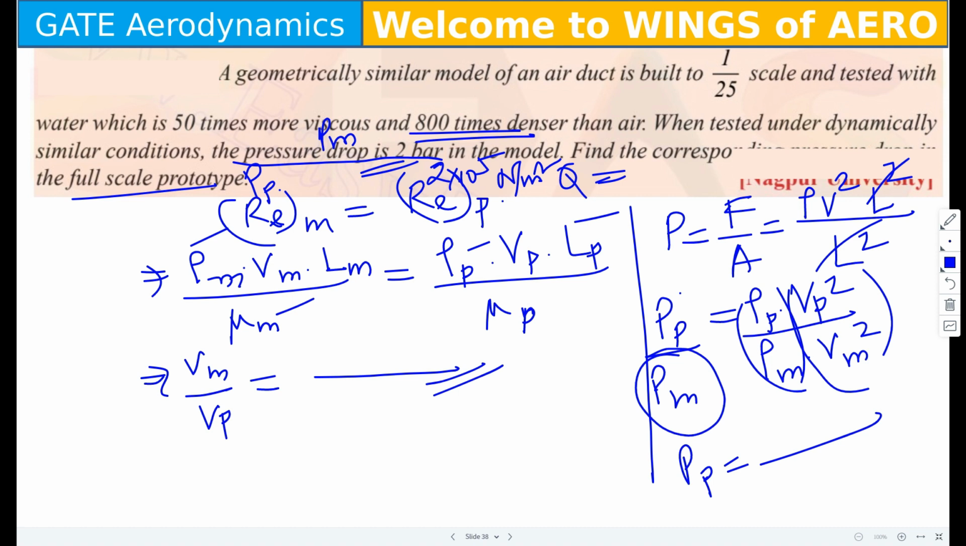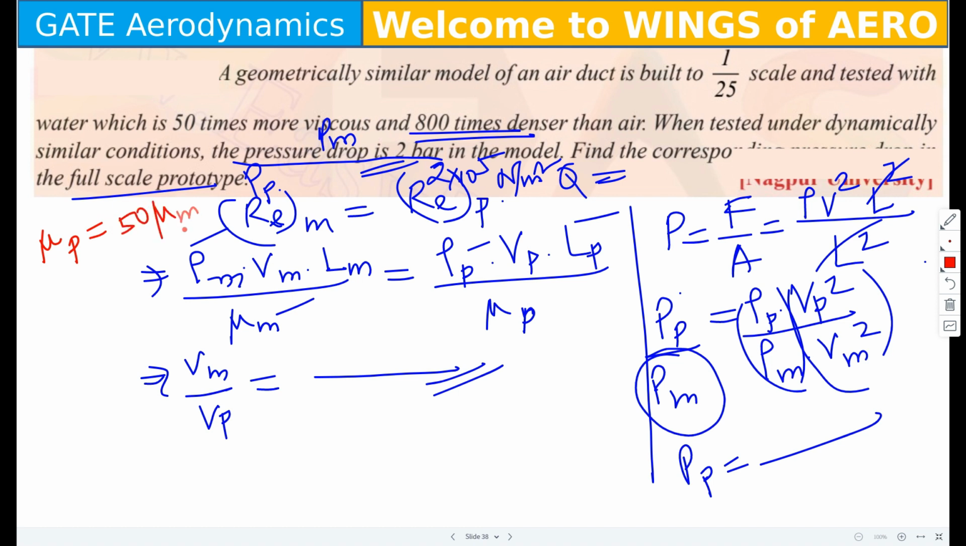So maybe we should write mu p is equal to 50 times mu m. Sorry, let me take the ink for one minute. You are telling mu p is equal to 50 times mu m.